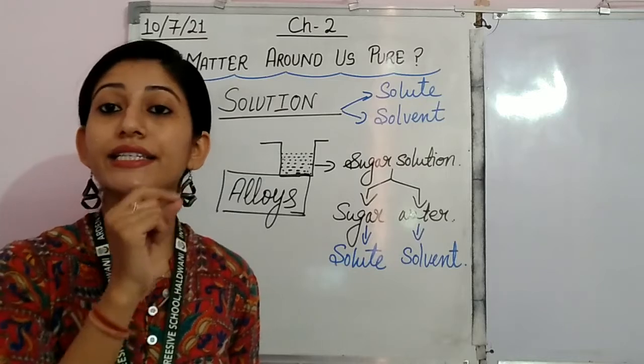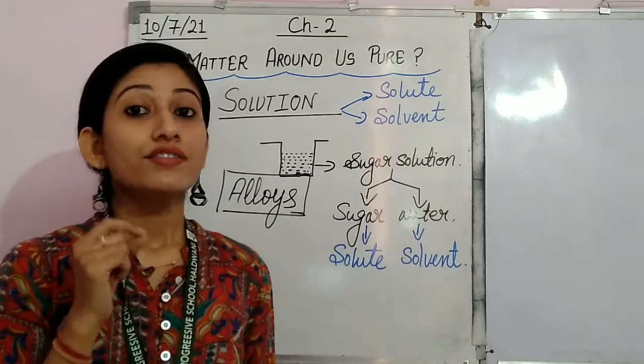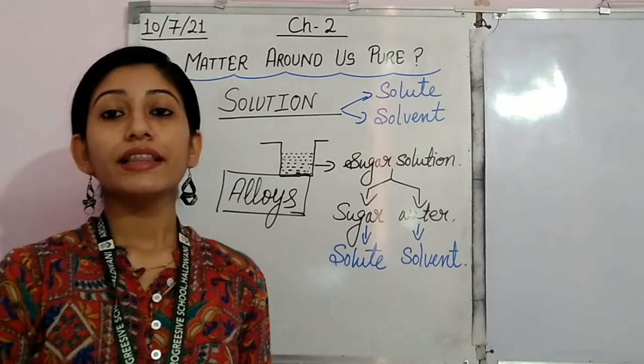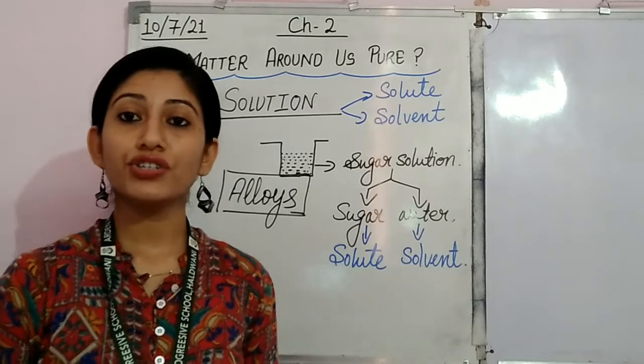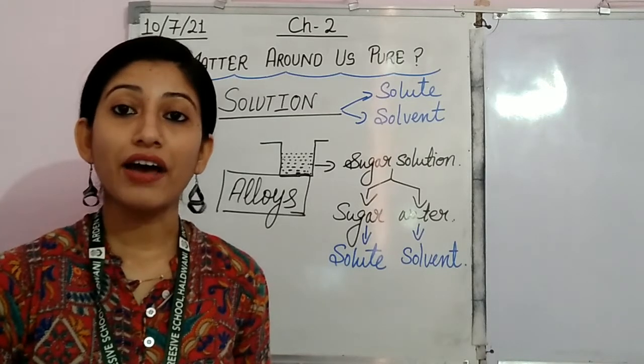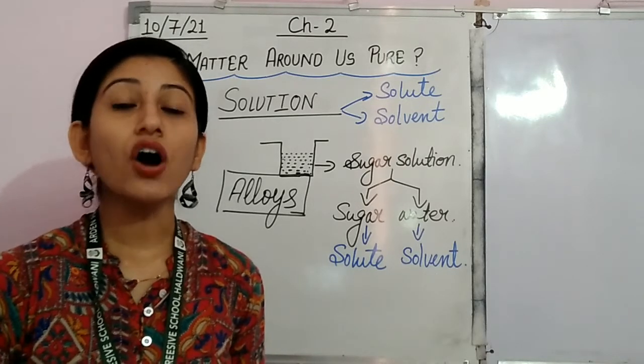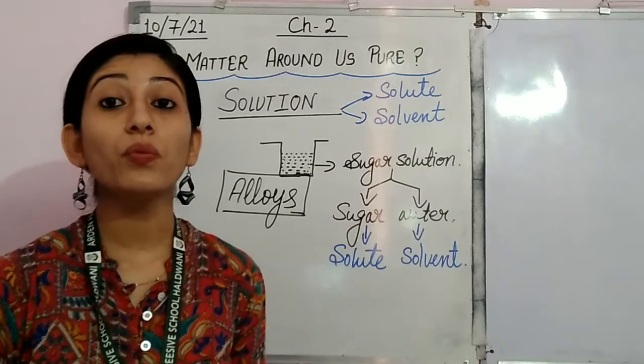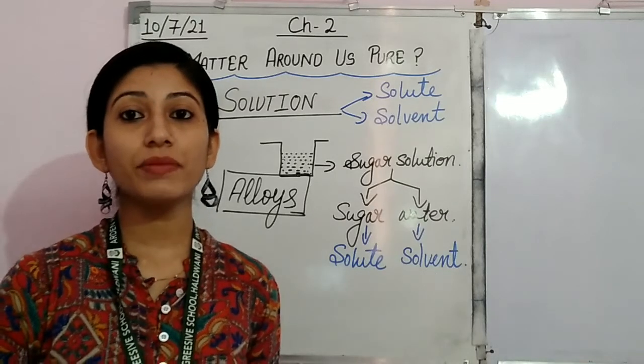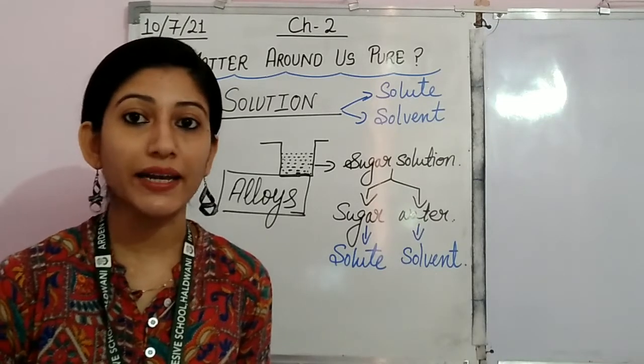It means that their size is very small. So notice that in a homogeneous mixture, the particles have a size of about 1 nanometer. 1 nanometer means 10 to the power minus 9.